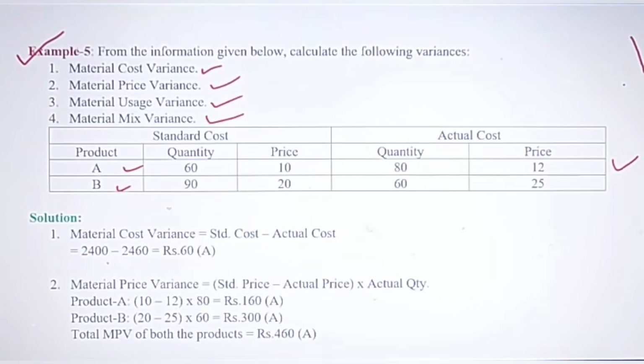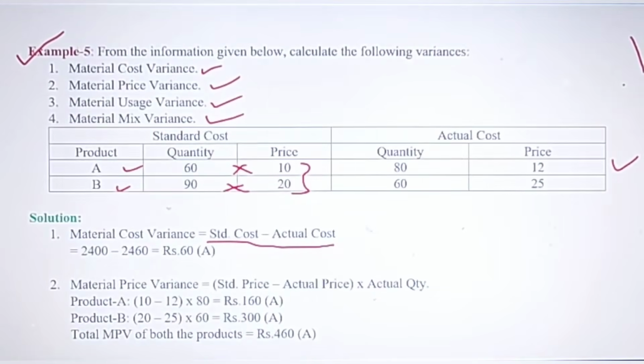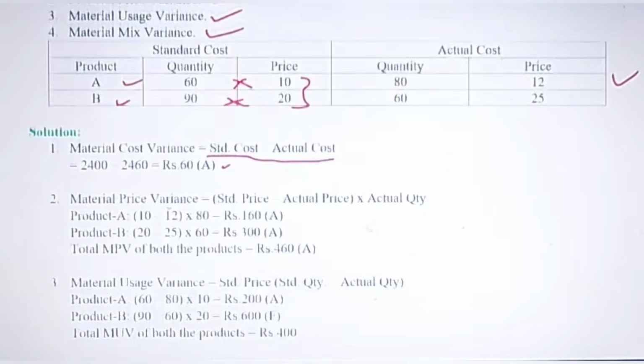First let's see MCV, material cost variance. For this you have to remember this formula: standard cost minus actual cost. Standard cost, here friends, there are two commodities, so you have to take the combined of both, that means 60 × 10, then 90 into 20, and then you add both of these, so you get 60 adverse. Adverse means it is not favorable, that means actual cost is more than standard cost.